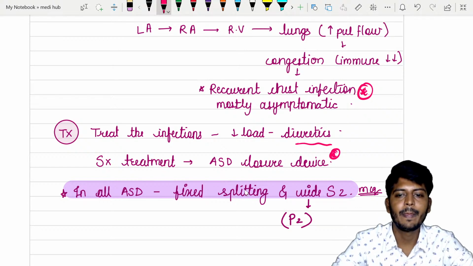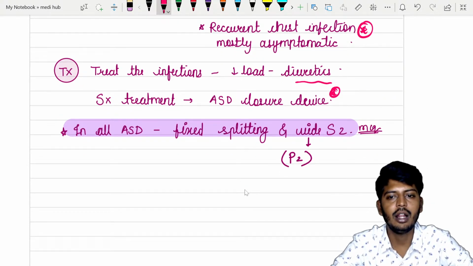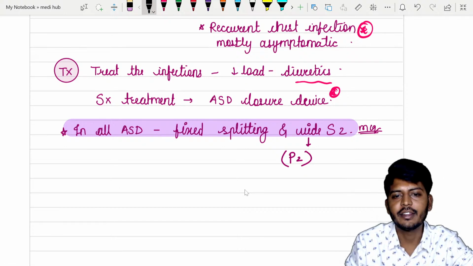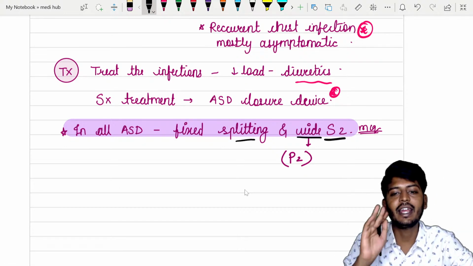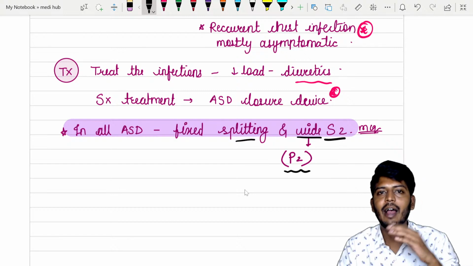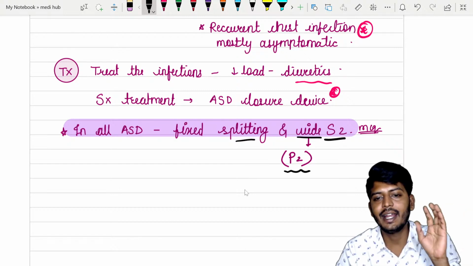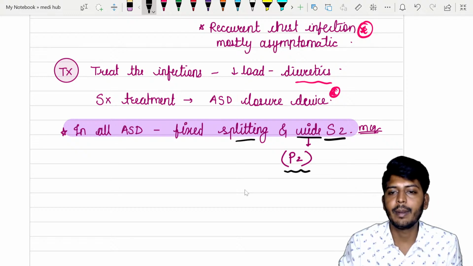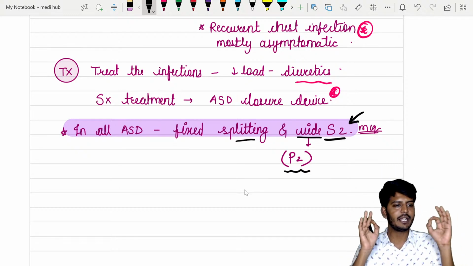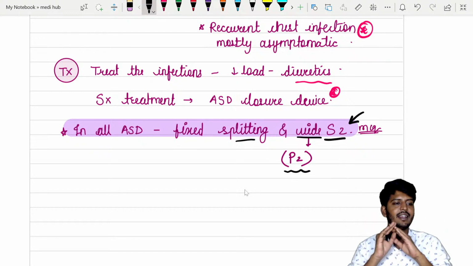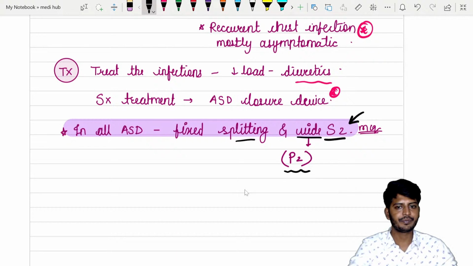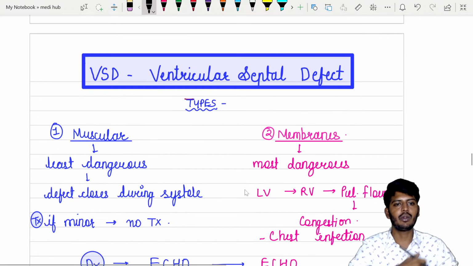Okay, now in all ASD there is one characteristic point to be remembered: wide splitting of S2. The second heart sound will split, especially P2. We have P2 and A2, and in the second heart sound P2 will split. At least remember fixed splitting of S2. अगर तुम्हारे एग्जाम के क्वेश्चन में fixed splitting of S2 is given, that is a rule that the answer is atrial septal defect. Let's go to the next one, ventricular septal defect.